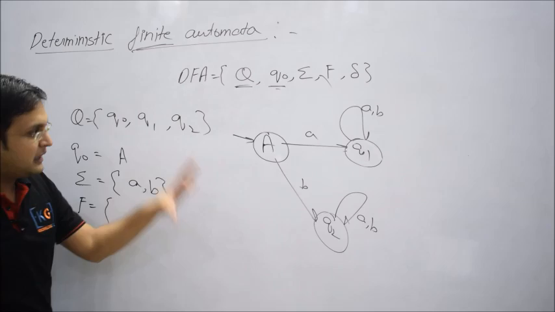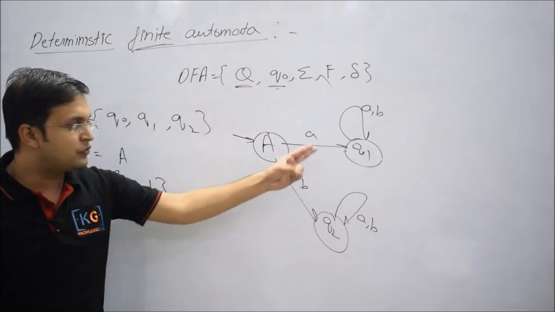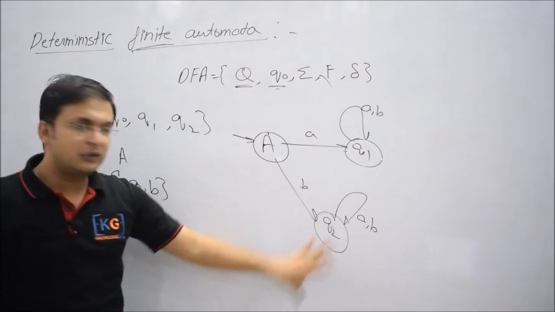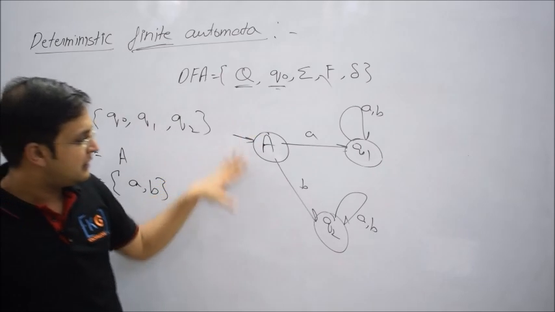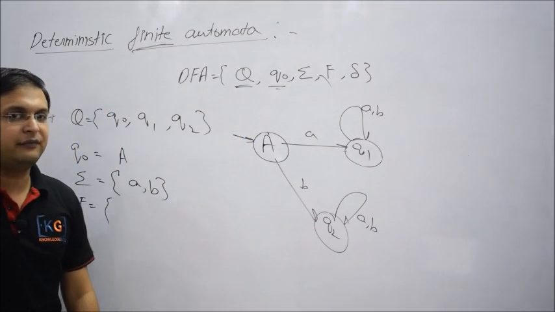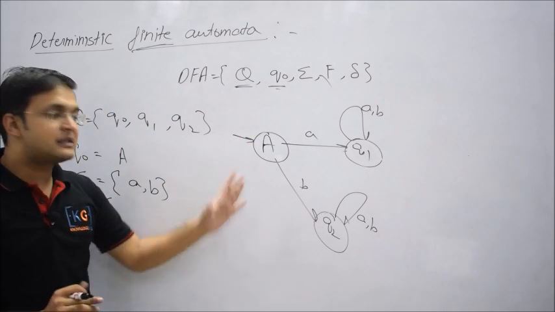So you understand this, it is also possible that I make this state non-final as well. How do you identify which state is final? There will be two circles, and in a simple state there will be only one circle. So now this is a DFA which does not have any final state. Again, is this DFA valid?